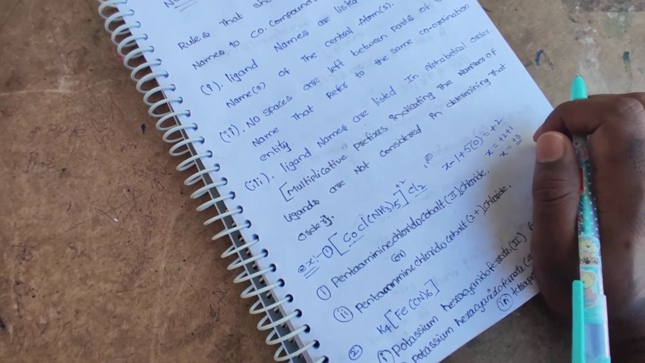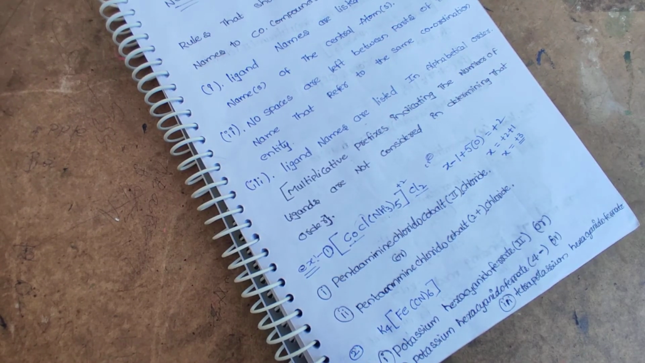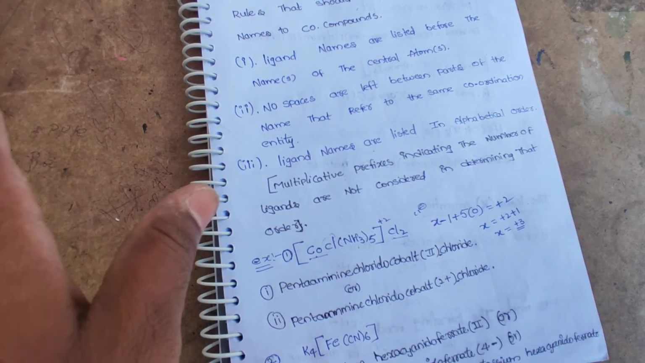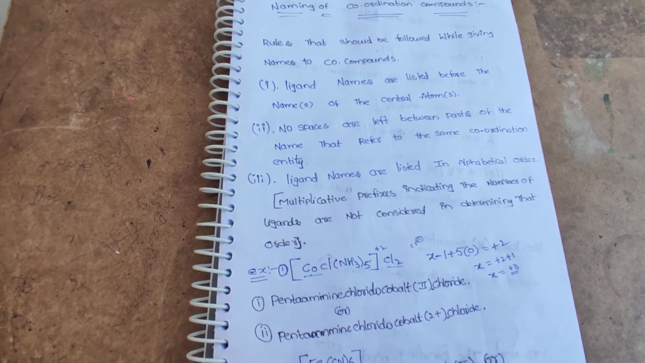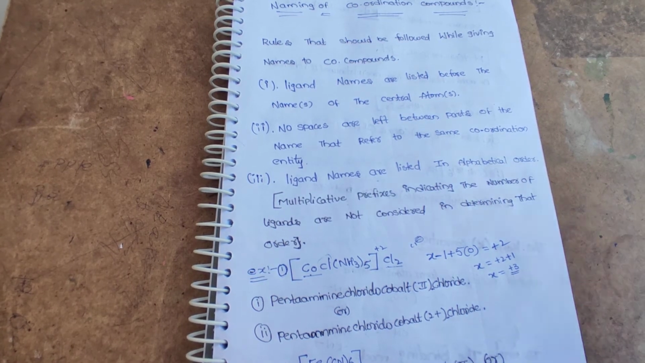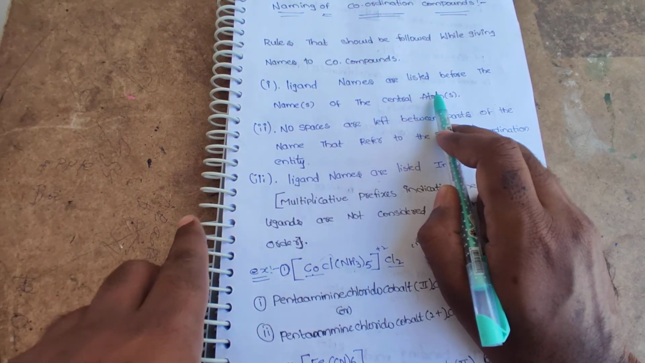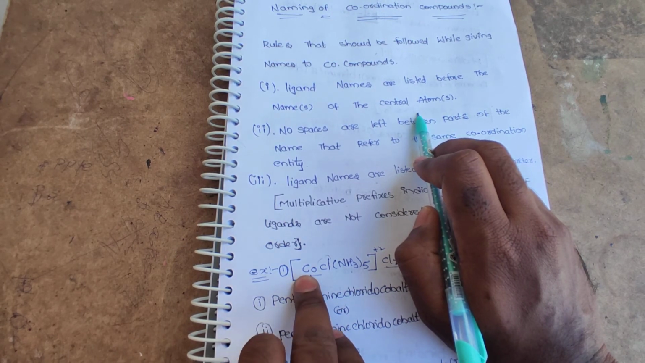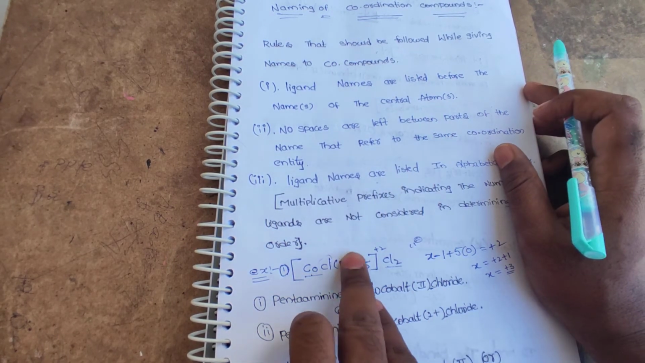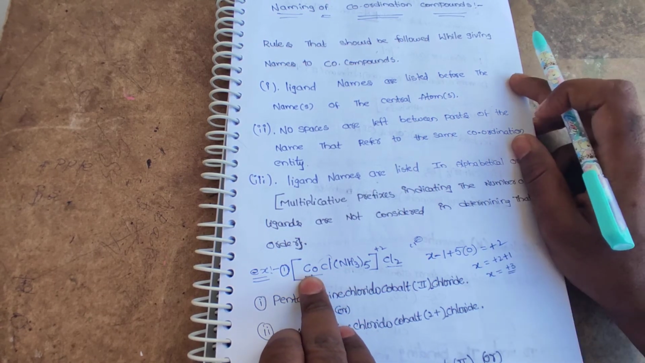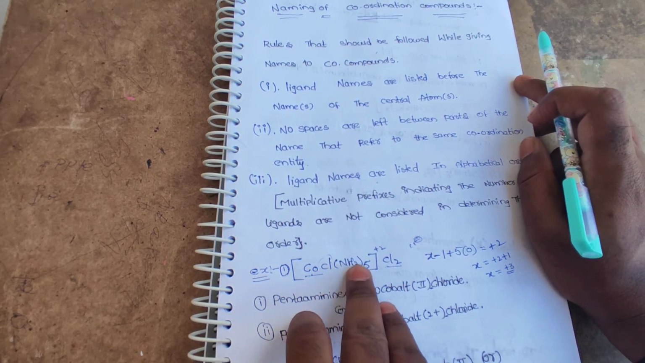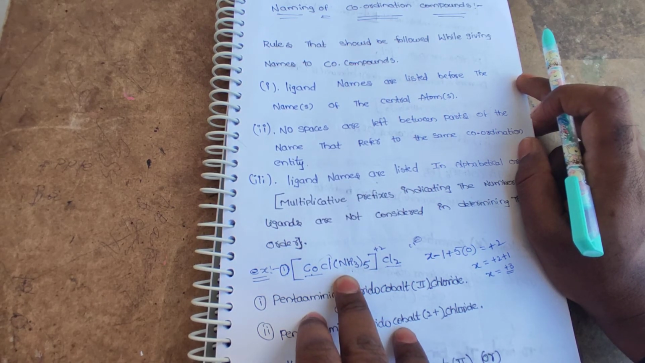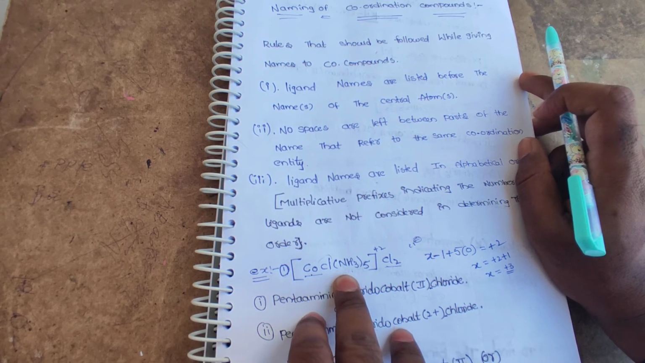So now we have to follow some IUPAC rules for naming this complex. So first we have to give names for the ligands. Here the ligand names are listed before the name of the central atom. Before giving the name for the metal atom, we have to give the names for the ligands bonded to that metal atom. So while giving the names for these ligands, we have to follow the alphabetical order of the ligands.